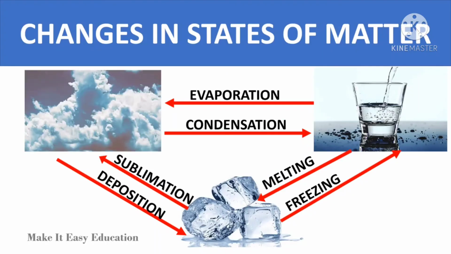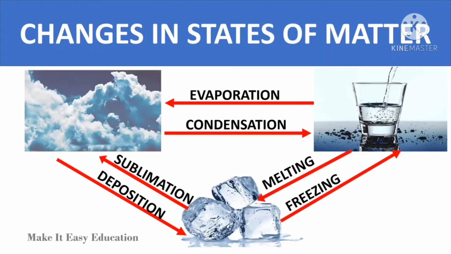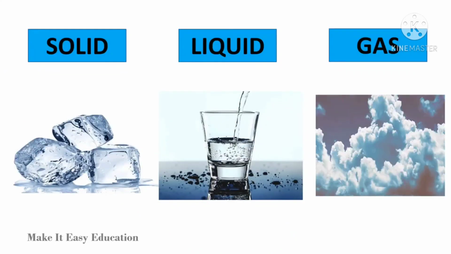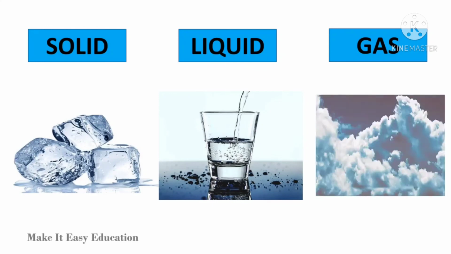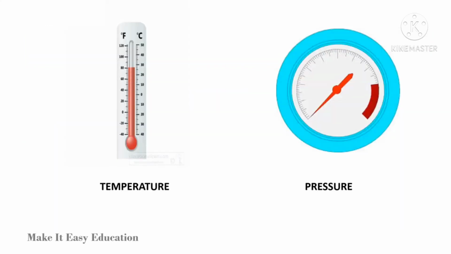Changes in states of matter. There are three states of matter: solid, liquid, and gas. The matter changes its states depending on the temperature and pressure.